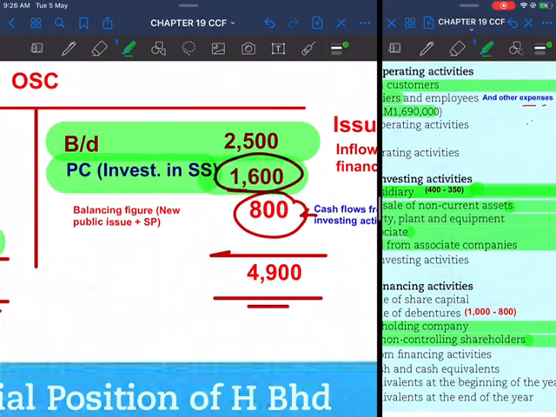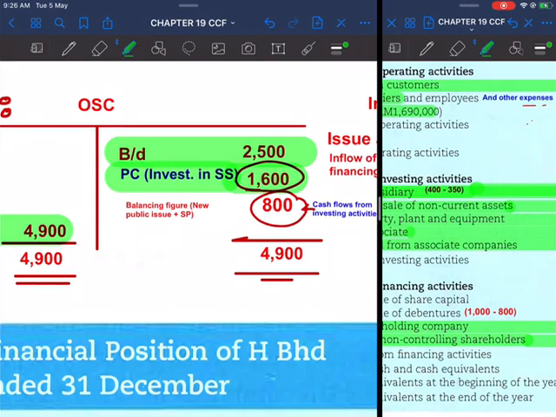The holding company issued ordinary shares of 1,600,000, including share premium. Okay, including share premium. So the balancing figure here, you have 4,900. The balancing figure here is 800,000.